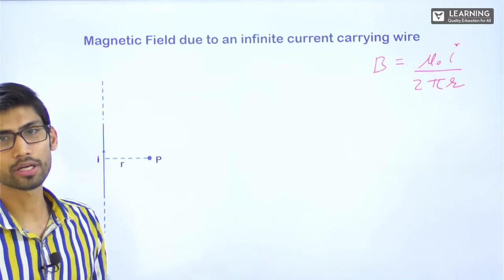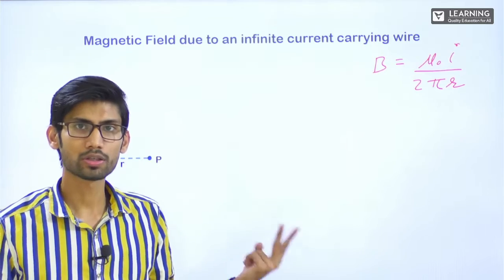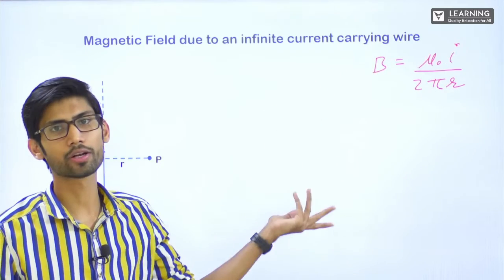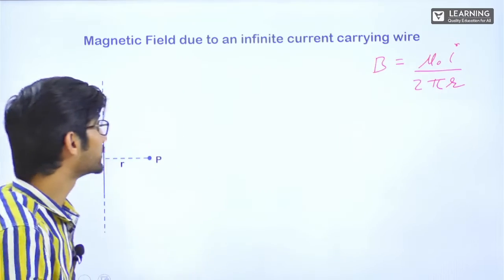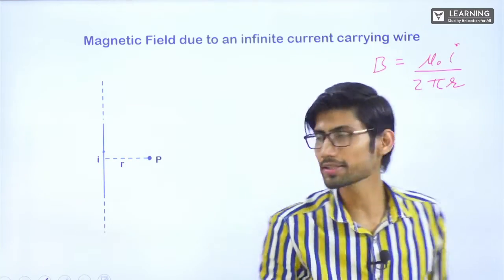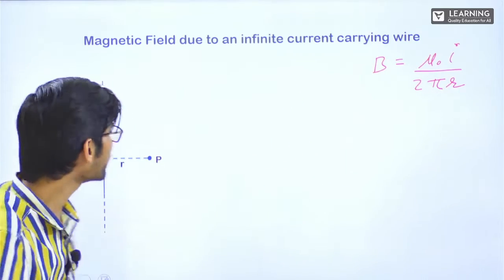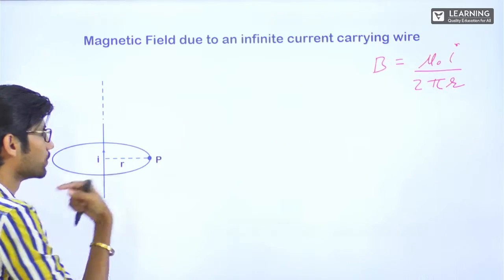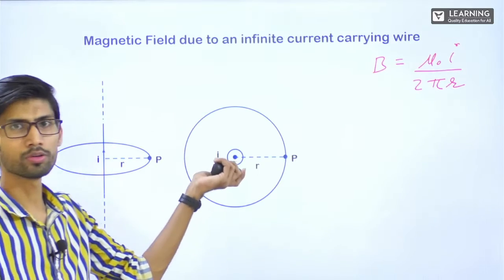If theta 1 and theta 2 become 90 degrees, then sine theta 1 plus sine theta 2 becomes 2, right? And that 2 and the denominator 4 cancel, so mu naught I upon 2 pi r. So this should come using Ampere Circuital Law also, because that is the magnetic field due to an infinite wire. Let's see using Ampere Circuital Law. What we'll do is make an Ampere's loop around it. Let's see the top view.